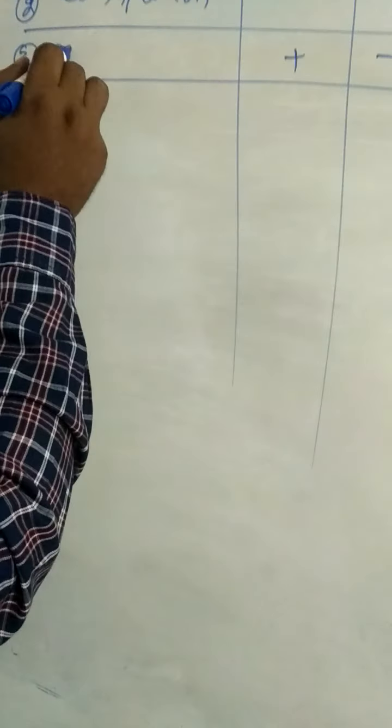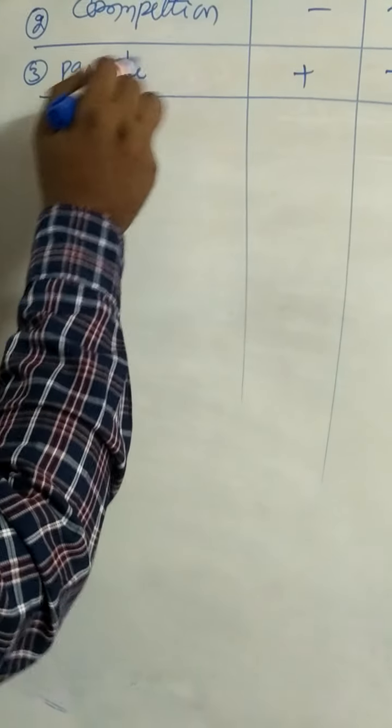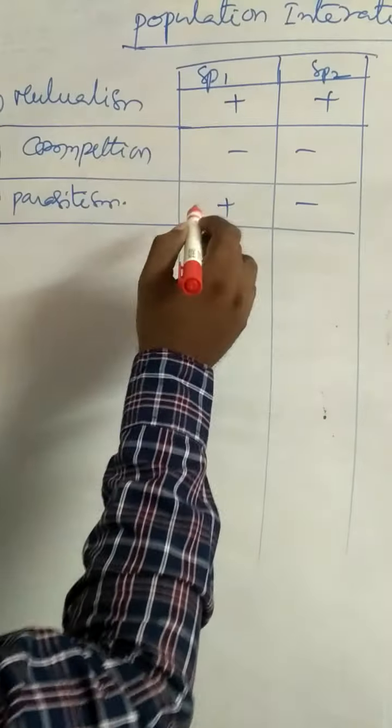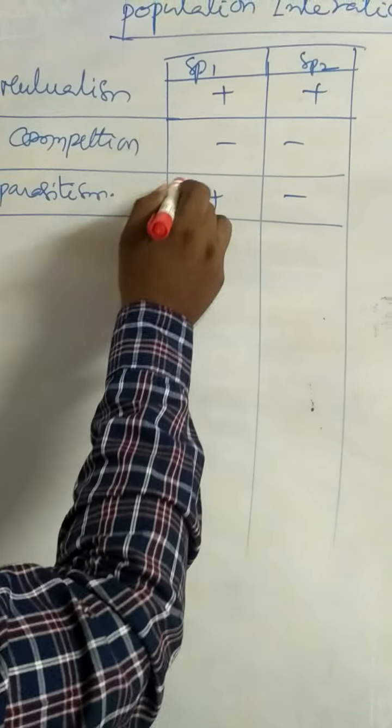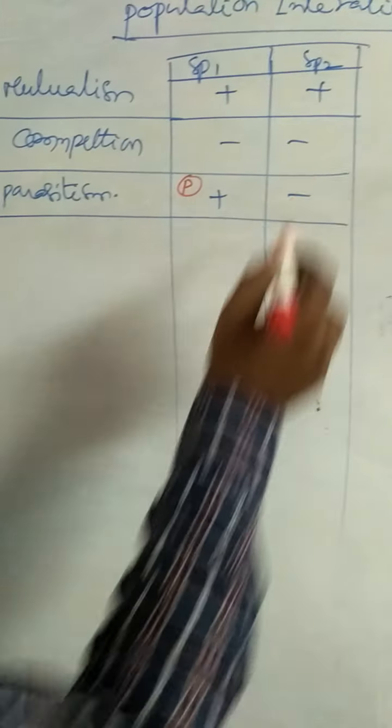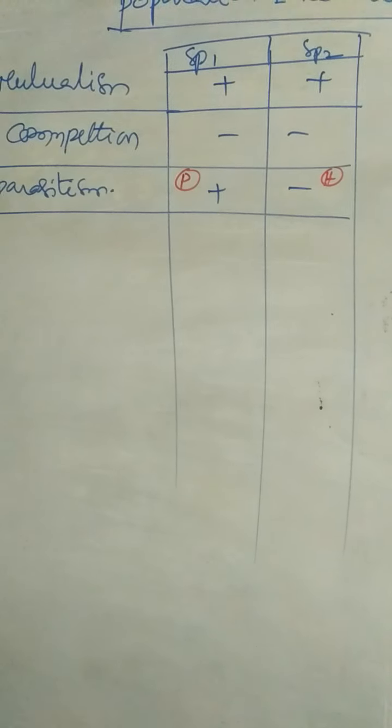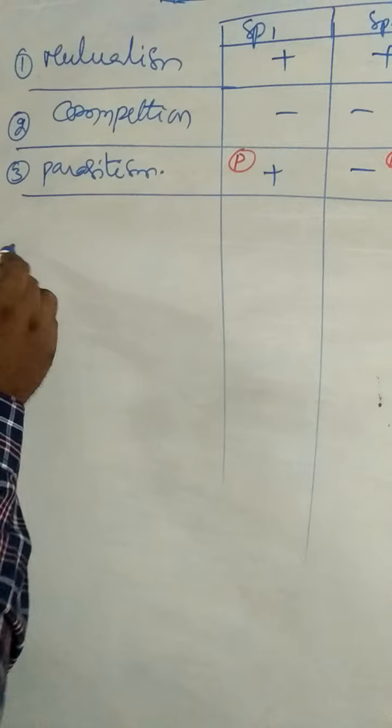Third one, parasitism. Parasitism is an interaction in which one partner gets benefited. The benefited one is the parasite. The harmed one is the host. Host and parasite.